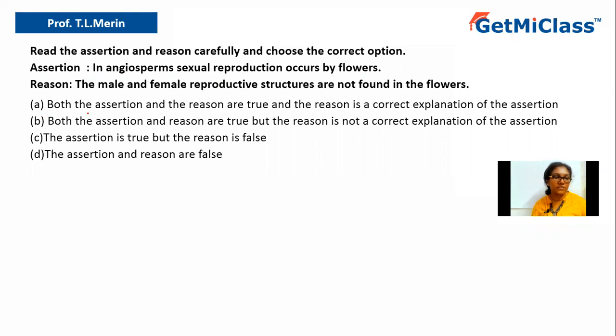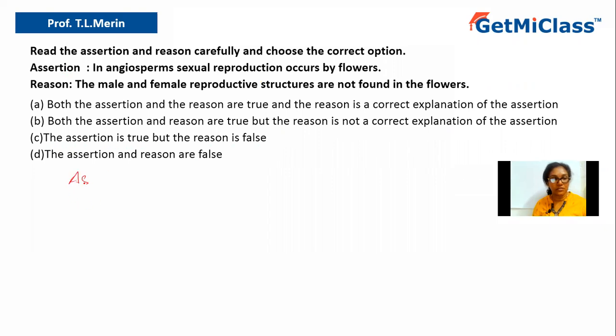Option A says both assertion and the reason are true and the reason is a correct explanation of the assertion. Option B says both the assertion and reason are true, but the reason is not the correct explanation of the assertion. Option C says the assertion is true, but the reason is false. Option D says the assertion and reason are false. Now let us look at the assertion.